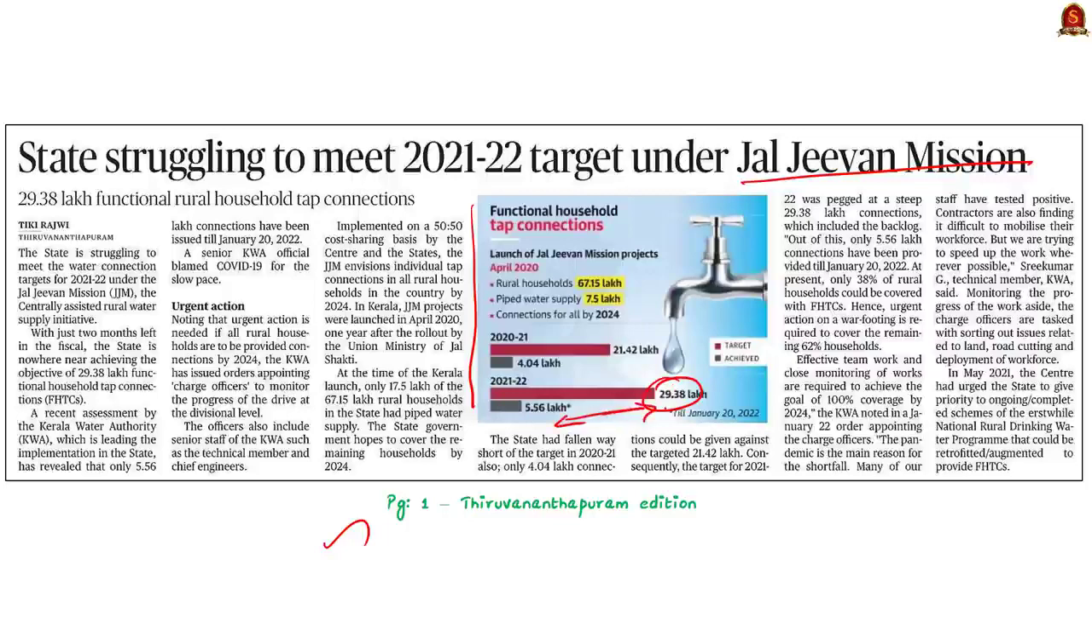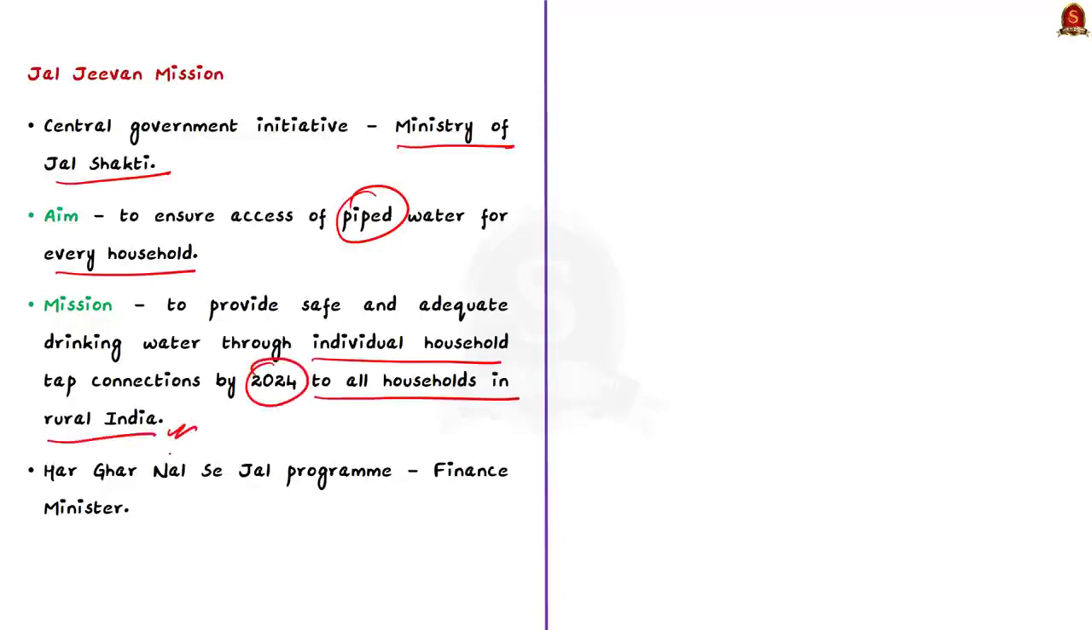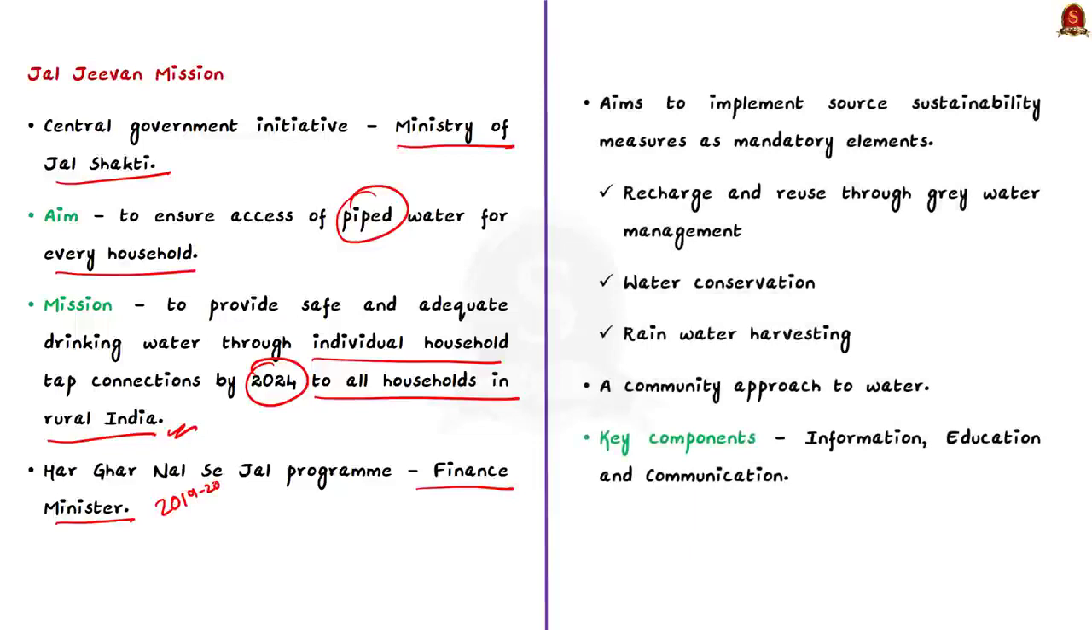In the context of this article, we are going to learn about Jal Jeevan Mission from the prelims point of view. First of all, the mission. See, Jal Jeevan Mission, a central government initiative under the Ministry of Jal Shakti, aims to ensure access of piped water for every household in India. It is envisioned to provide safe and adequate drinking water through individual household tap connections by 2024 to all households in rural India. The Har Ghar Nal Se Jal program was announced by Finance Minister Nirmala Sitharaman in her budget speech of 2019-20. This program forms a crucial part of the Jal Jeevan Mission.